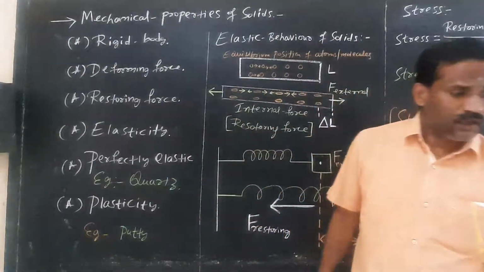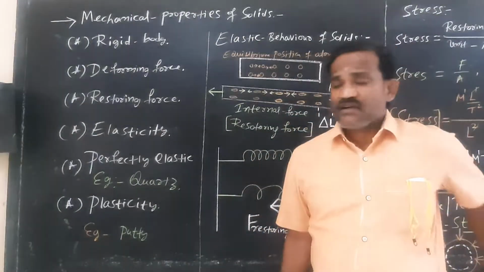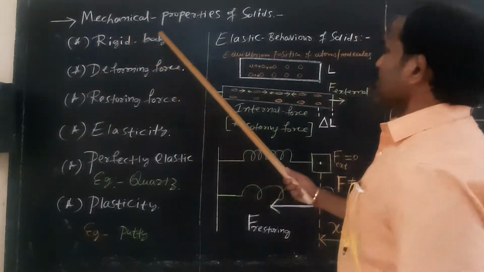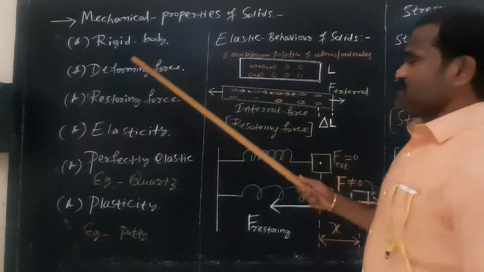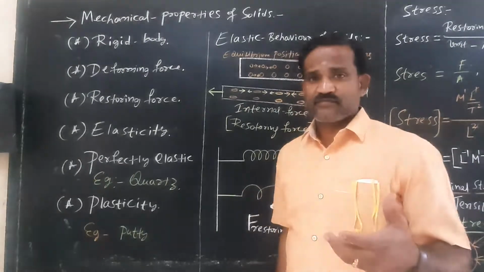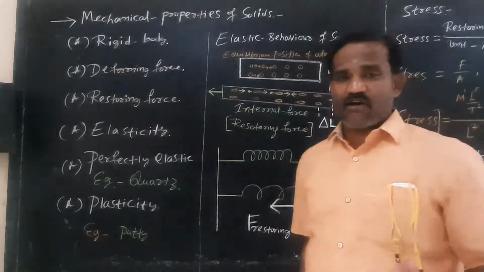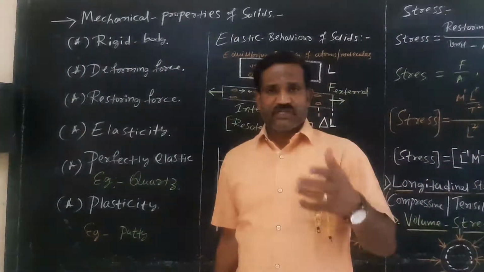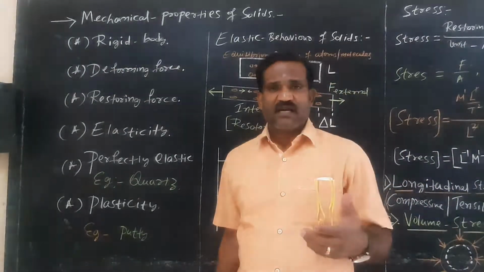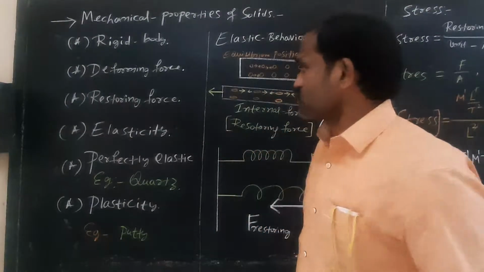So now we will discuss some of the terminologies in this chapter. First one is mechanical properties of solids. As you know well, solids are having a definite shape and size, right? What do you mean by rigid body? A rigid body is normally a solid body which is having a definite shape and size, and whose shape and size can be changed by applying larger external forces.